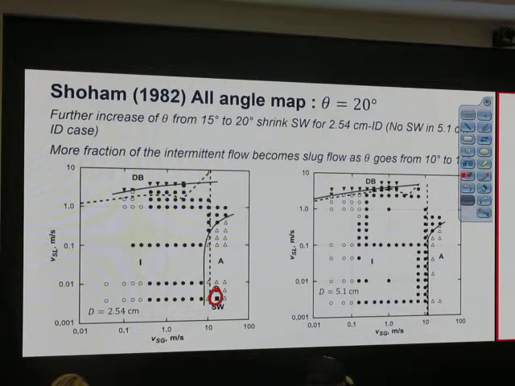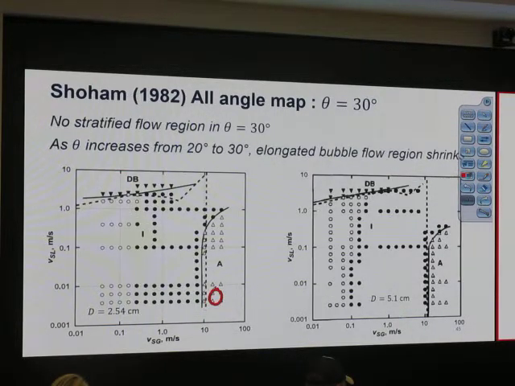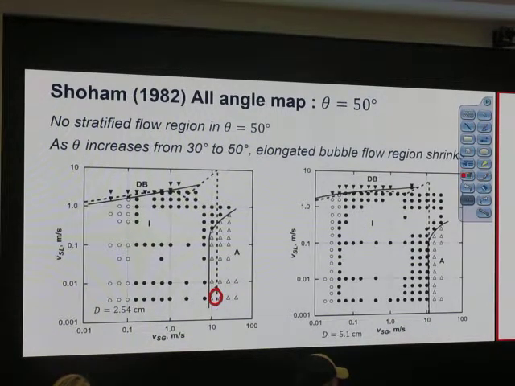So when we increase the angle from 0 to upward incline, the intermittent flow zone becomes larger and the stratified zone keeps shrinking. You get the idea, right? What about 30, 50? At 30 and 50 we have a large intermittent zone, mostly slug flow and a little bit of elongated bubble flow.